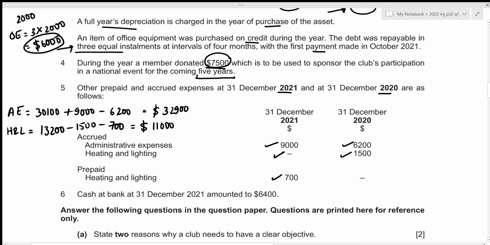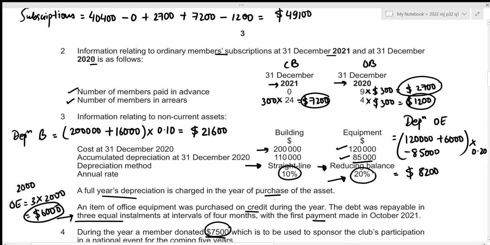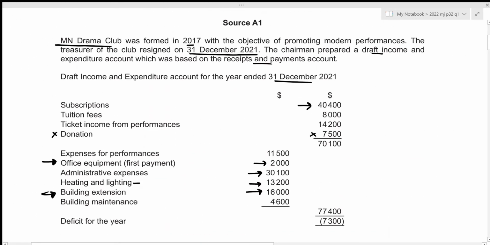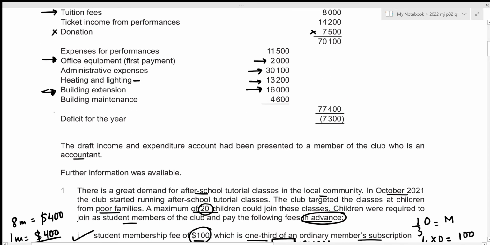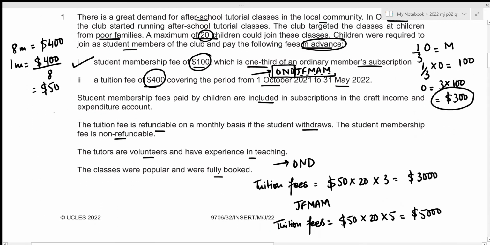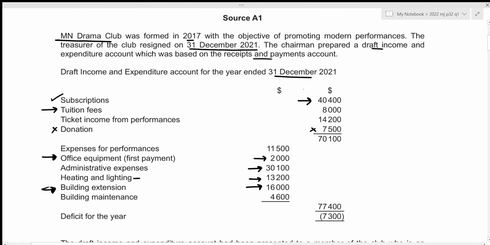Alright, then lastly we are told that cash at bank at 31st December 2021 amounted to 6,400. Okay, let's have a final look at our draft income and expenditure account. So we already made adjustment for subscriptions. Then let's have a look at tuition fees. We already figured out that we should only be including the tuition fees for the 3 months, October, November, and December. So instead of including this total amount of 8,000, we should only be including this amount of 3,000. I'm just going to write that down. Instead of 8,000, this should be 3,000.